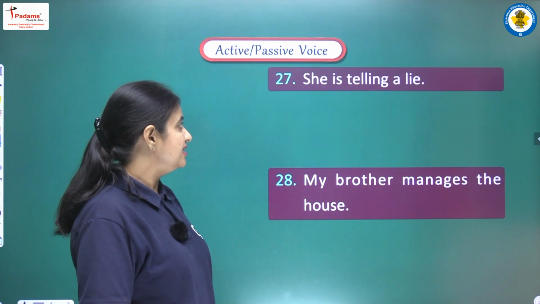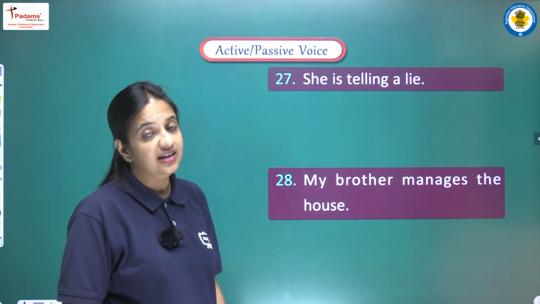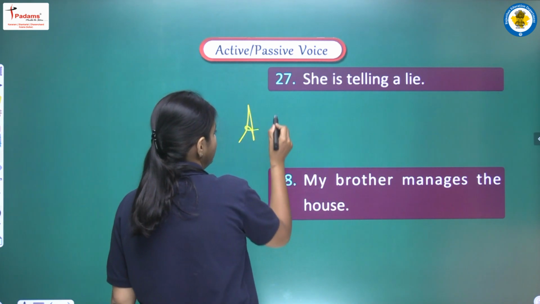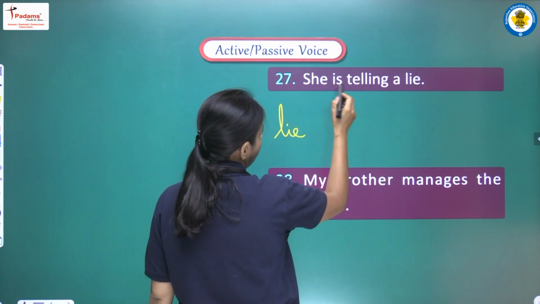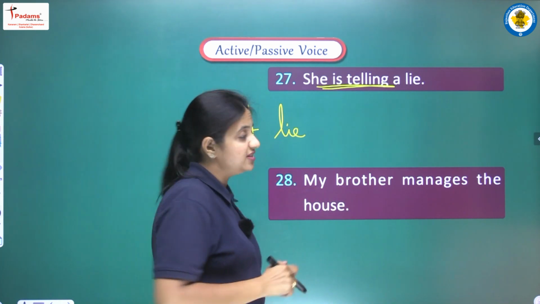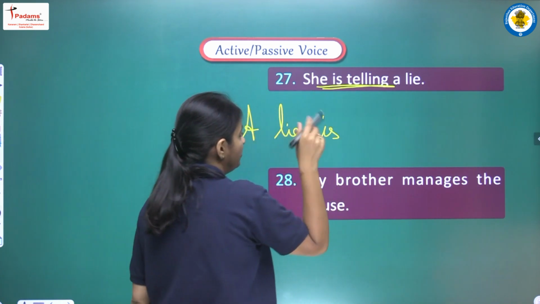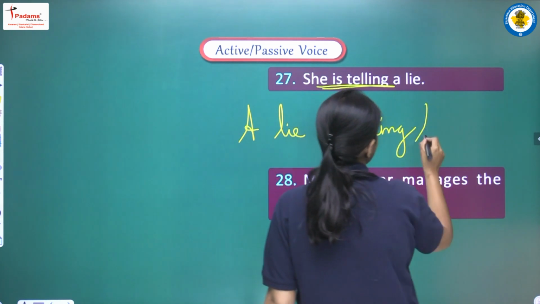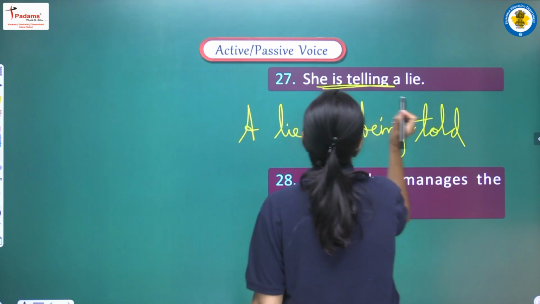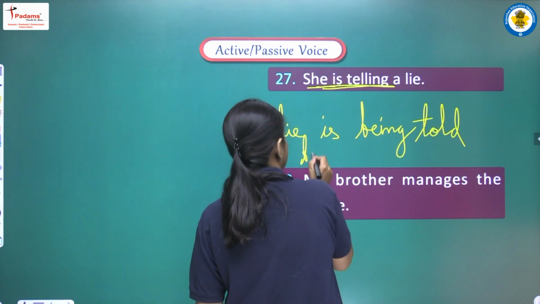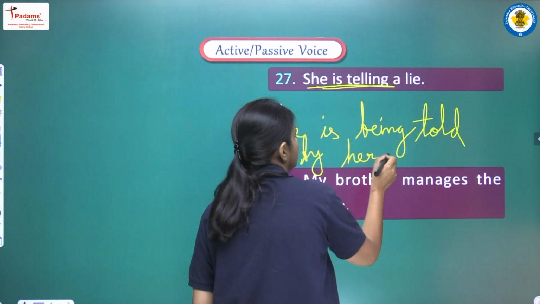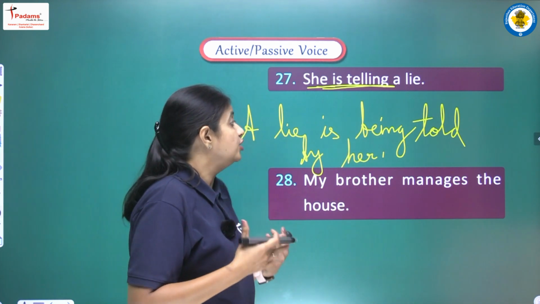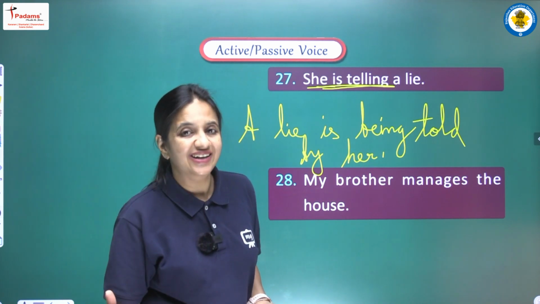Moving on, next sentence is she is telling a lie. So here what is the object? Object is a lie. Now is telling is present continuous tense. So according to that we will add being. A lie is being told. Okay, and she, we have to change the case, it will be her. So complete sentence here will be a lie is being told by her.